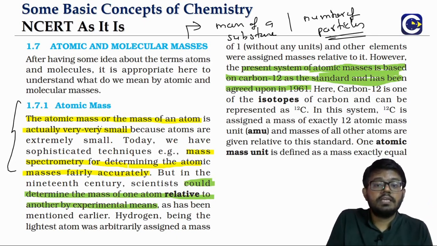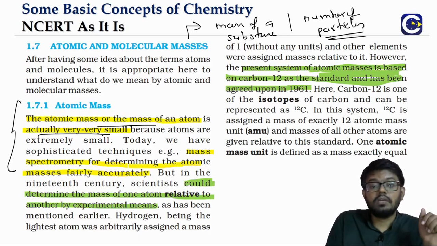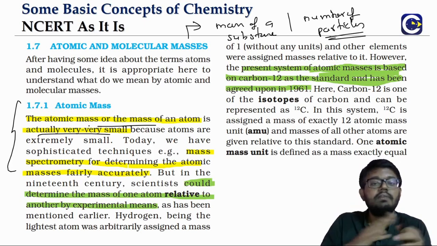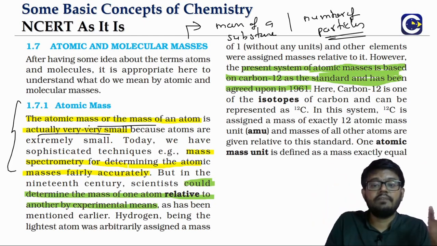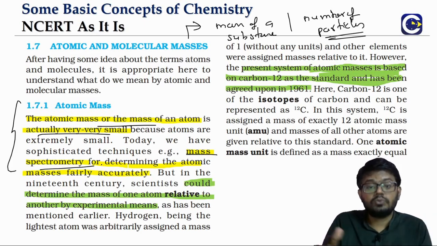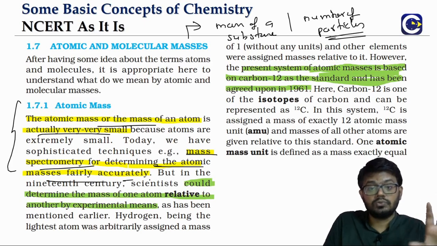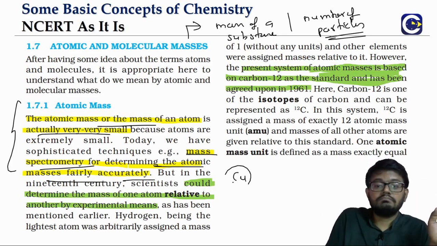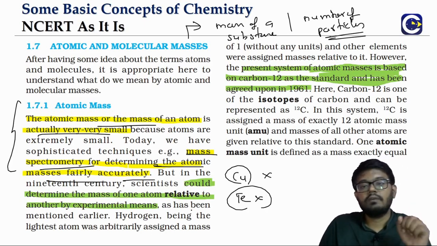An atom is such a very small thing. At that point of time, think of it, people did not have a means to measure even normal weights with accuracy. So obviously, with that technology, they would never be able to measure the mass of an atom. But today we have mass spectroscopy methods that can help us find atomic masses also. But at that time, the mass of one atom of copper, no way, it cannot be found. Mass of one atom of iron, you cannot find.